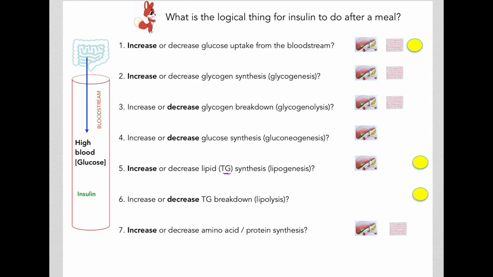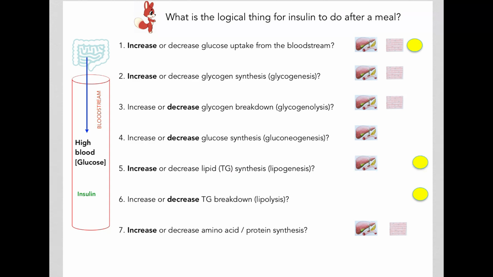Now, besides glucose, triglycerides are a very important source of energy. So it makes sense that insulin will increase triglyceride synthesis, lipogenesis, and this happens predominantly in the liver as well as your adipocytes. Remember, humans can convert excess glucose into triglycerides. We cannot do it the other way around. We cannot make triglycerides into glucose, but we can make glucose into triglycerides, and that's exactly what insulin will do. It will promote triglyceride synthesis in the liver as well as the adipocytes.